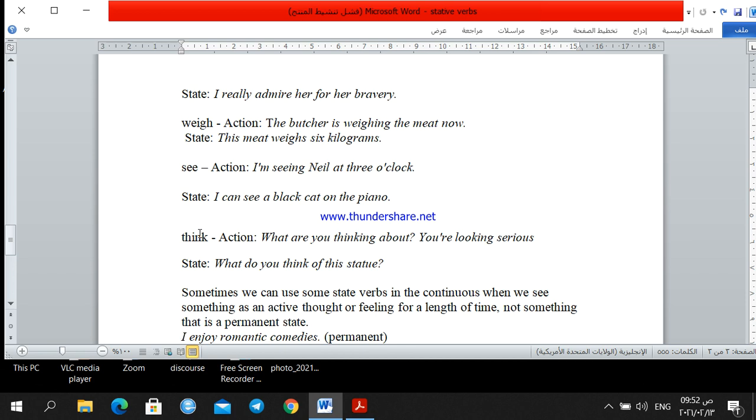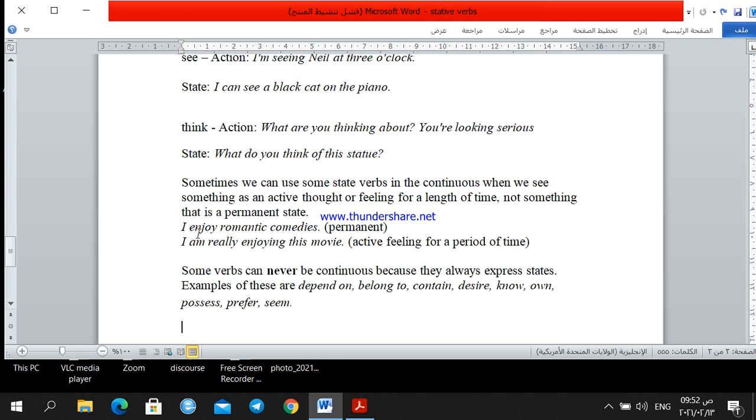Sometimes we can use some state verbs in the continuous when we see something as an active thought or feeling for a length of time, not something that is a permanent state. So if we are describing a feeling or thought for a certain time, I mean, it takes time. Not something fixed, not something permanent, but something temporary. It doesn't last for long.